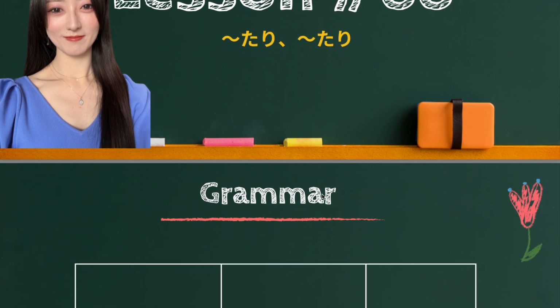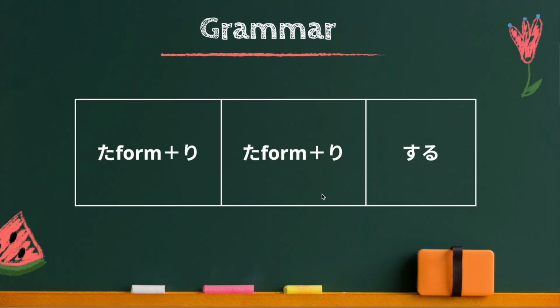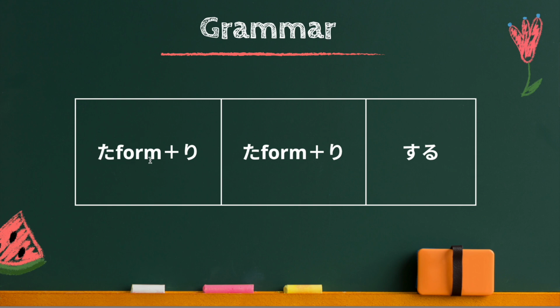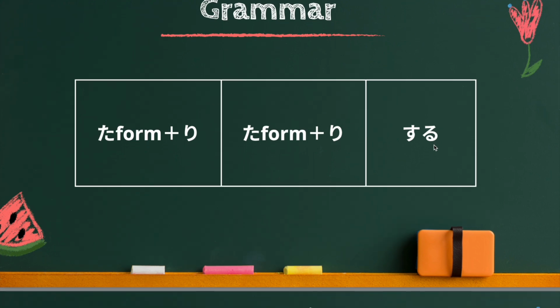Here is the grammar pattern. This is ta form plus ri, ta form plus ri, and lastly you need to have this suru verb. Dictionary form is suru, polite form is shimasu. So let me show you one example.